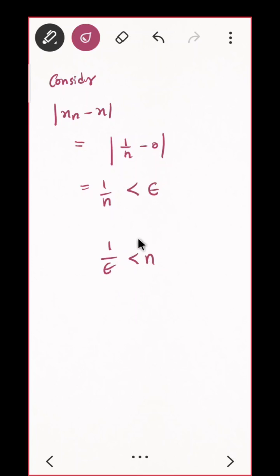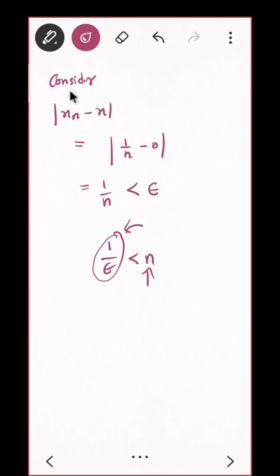Okay, do you see something? This is a real number. This is a natural number. Do we have n naught? Who tells you that this n naught will exist? Archimedean property. That means you have to apply Archimedean property on 1 upon epsilon. How do you get to know?